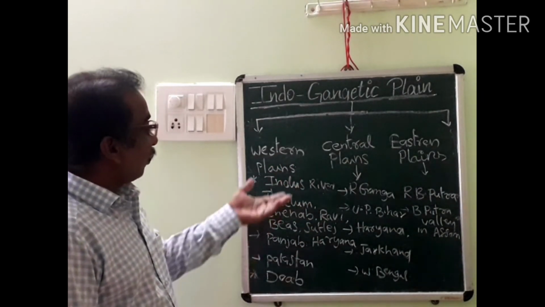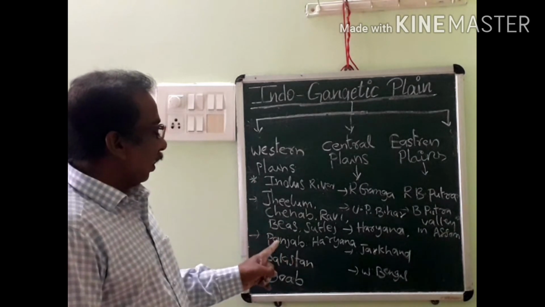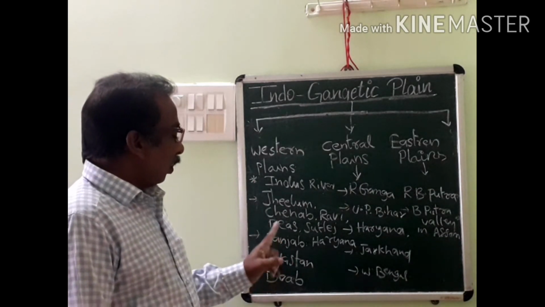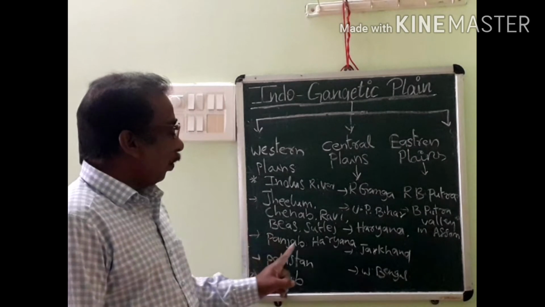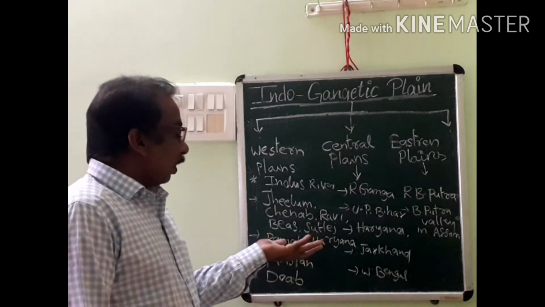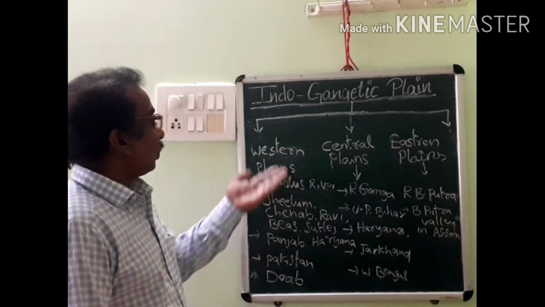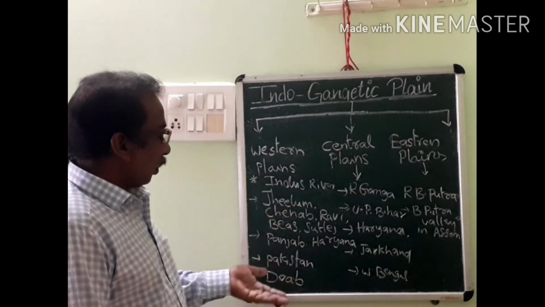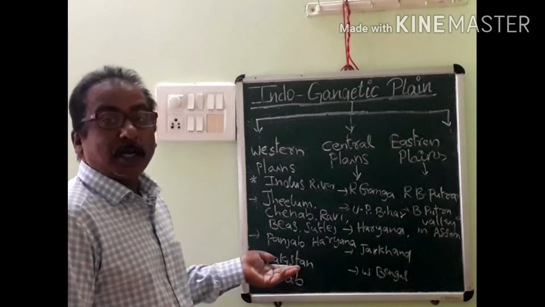What is the extension of this western part of the plains? Majorly these plains extend in Punjab and Haryana. These are the minor parts of our Indian states that form the western plains. After that, the major part of the plains is located in the Pakistan area.